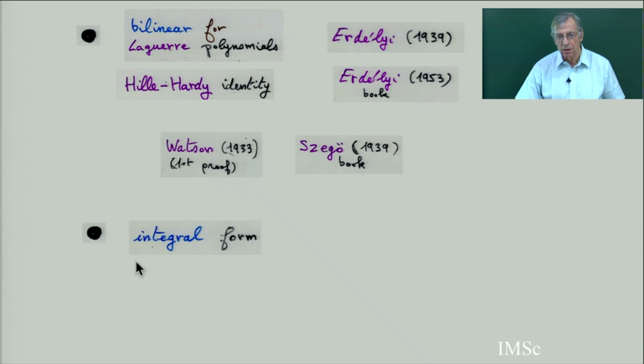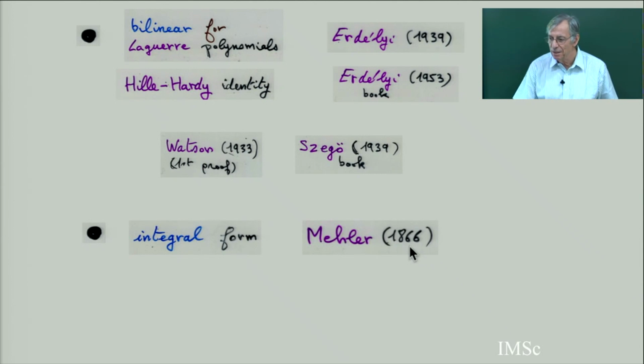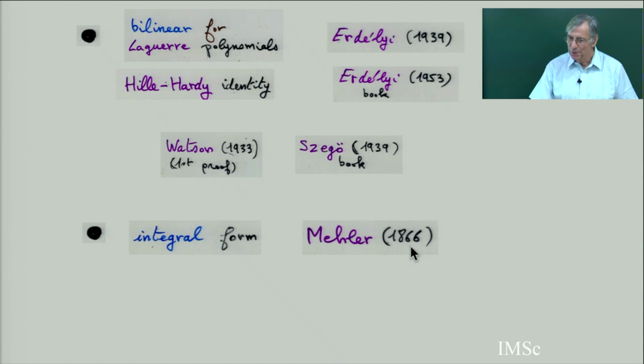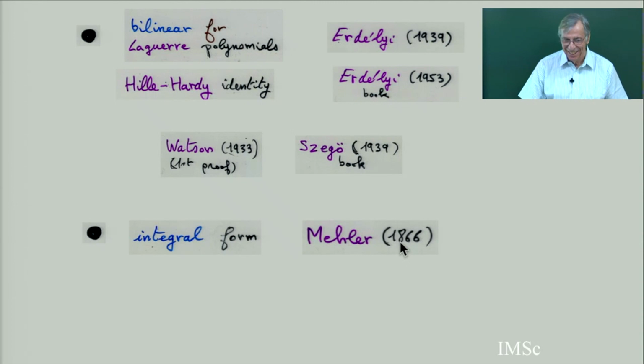And then there is a third technique, which is to start from the integral form for Hermite polynomial as an integral. This is implicit in Mehler's proof. It was 1866. So it's an old subject, orthogonal polynomials. The combinatorics of orthogonal polynomials is new. It's since 40 years. It began around 1978, and it expanded really in 1980, with all these papers I am talking about in chapter 5a and chapter 5b.